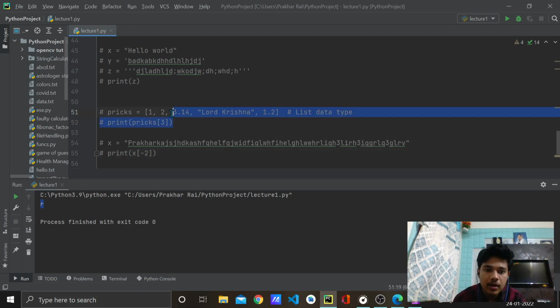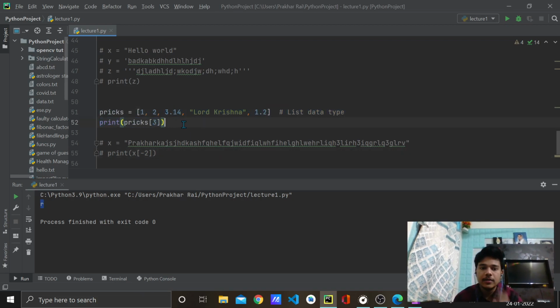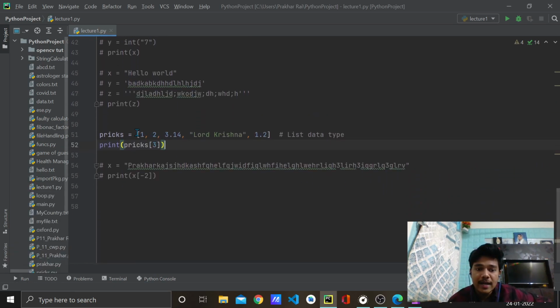Now I would like to come back to the methods of list. If you remember correctly, in the first lecture I was saying that a list can have any data type: int, float, string. But what if I want to have a list inside a list? Because list is also a data type, so a list can have a list data type as well.